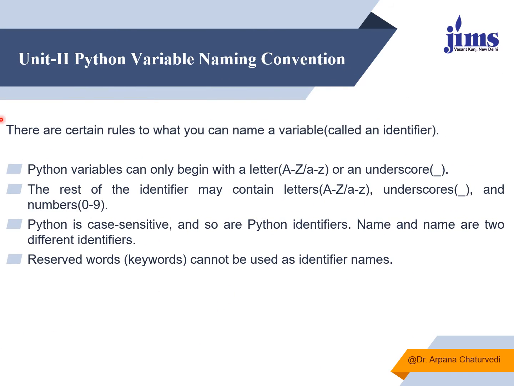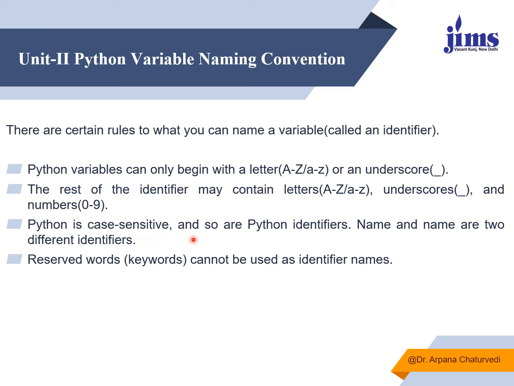There are certain rules which we have to remember while giving a name to a variable. A Python variable can only begin with a letter. It can be a small case letter or a big case letter, or an underscore. The rest of the identifier may contain any alphabet, underscore and numbers, but the variable name should start with an alphabet or underscore.